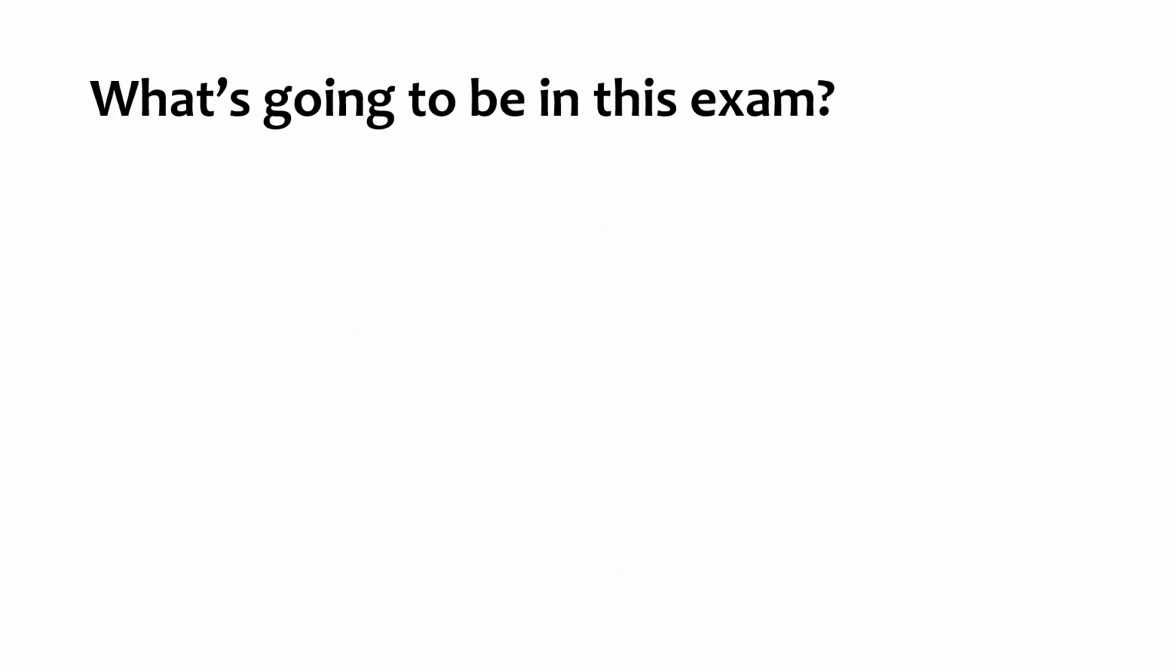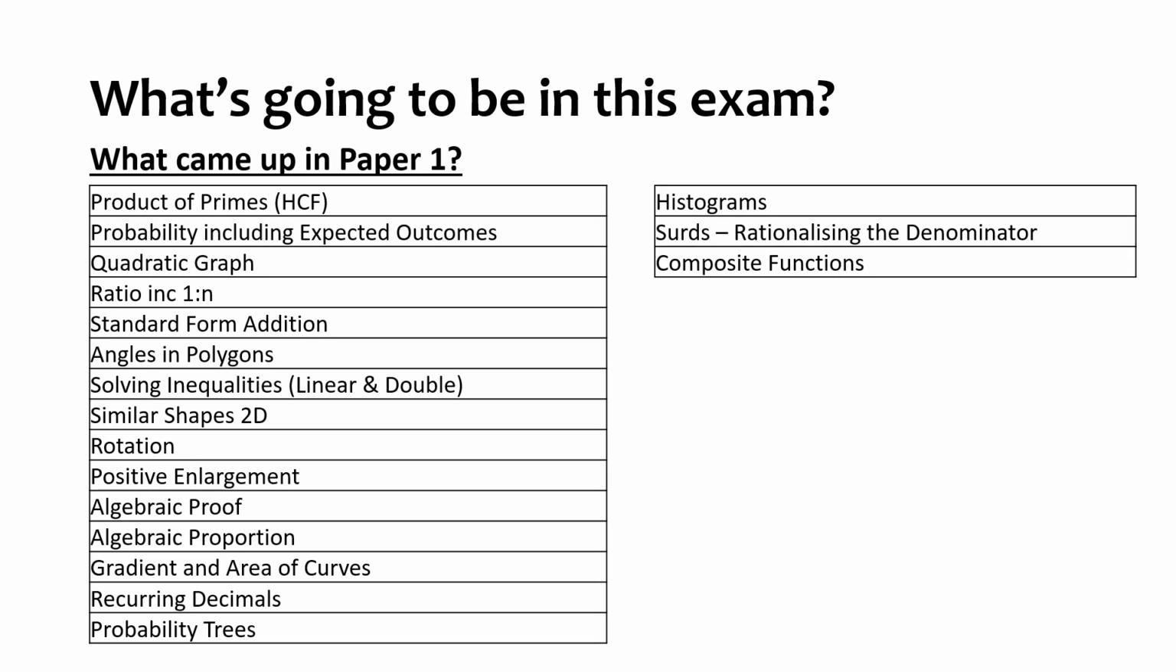So, what's going to be in this exam? We've now had Paper 1 and Paper 2, so we can really start to narrow down some of these topics we know aren't going to come up again, and some really high frequency topics which are yet to come up. As a quick reminder, here's everything that came up in Paper 1, and you saw this list in last week's night before news.